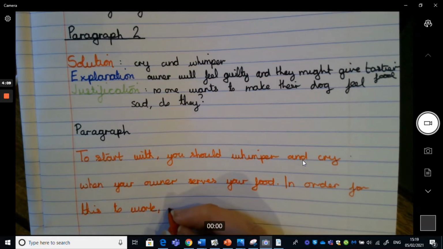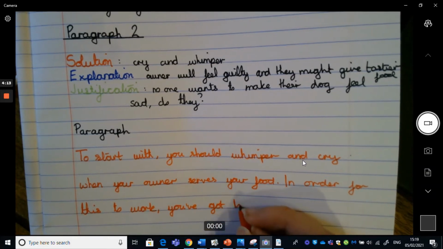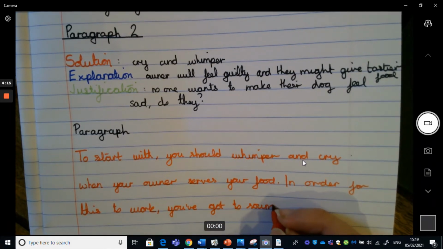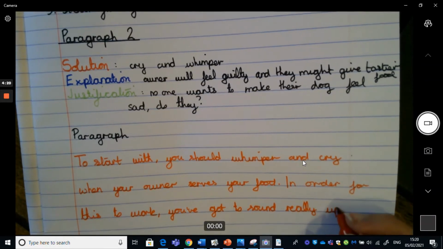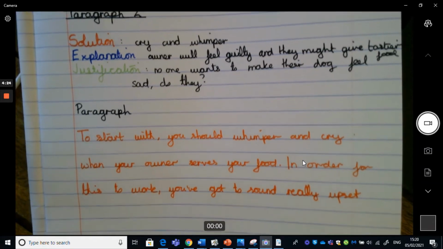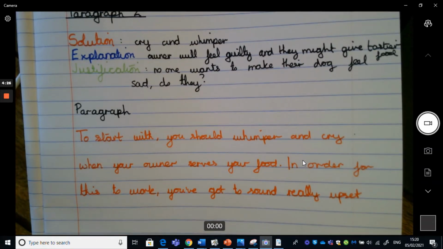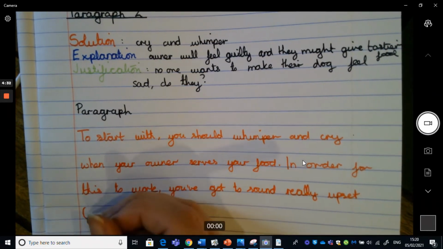So you've got to sound really upset. And then thinking about how else a dog can seem and look upset, obviously the really sad puppy dog eyes that dogs give you when they want something. So I might want to use that in parenthesis as well.